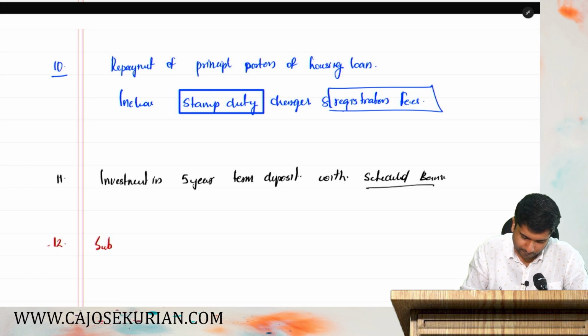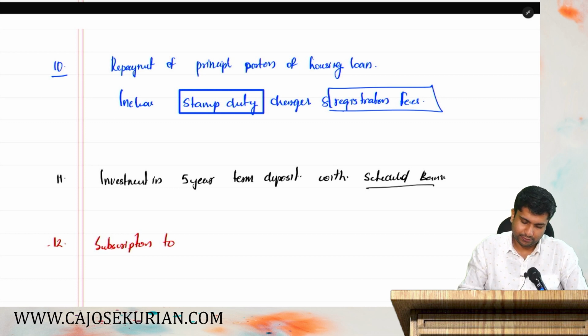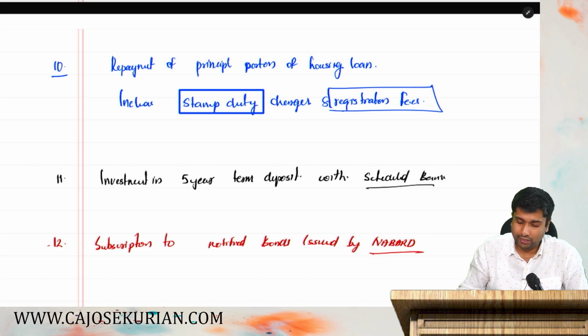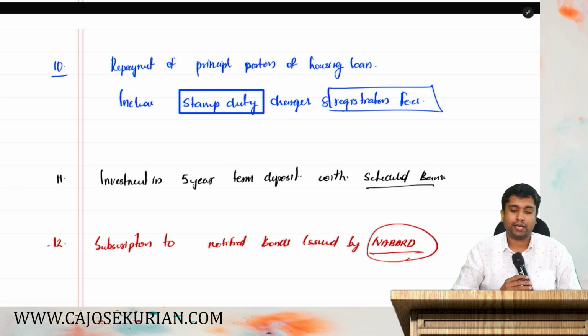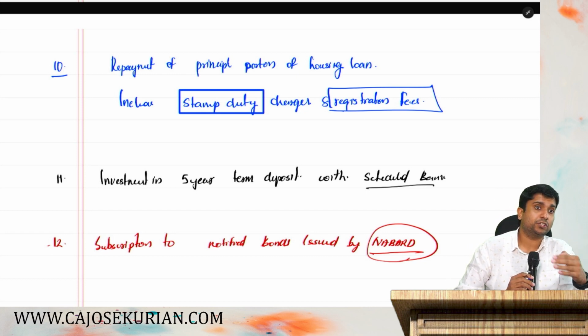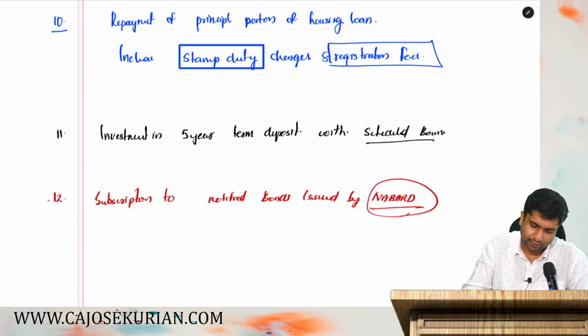Subscription to notified bonds issued by NABARD. What do you mean by subscriptions to notified bonds issued by NABARD? What is NABARD? National Apex Bank for Agriculture and Rural Development. Say you are investing in a notified bond which is issued by NABARD, then that investment is allowed as a deduction. That is item number 12. Then item number 13.